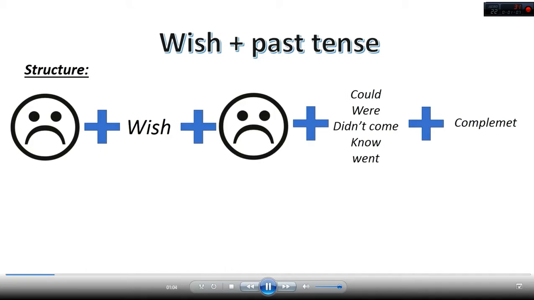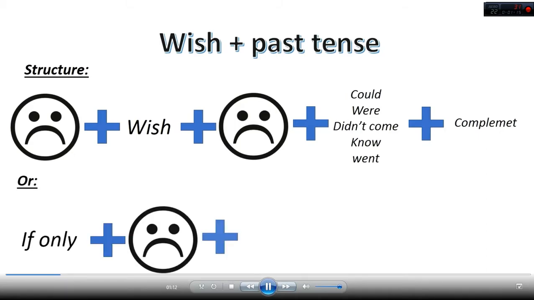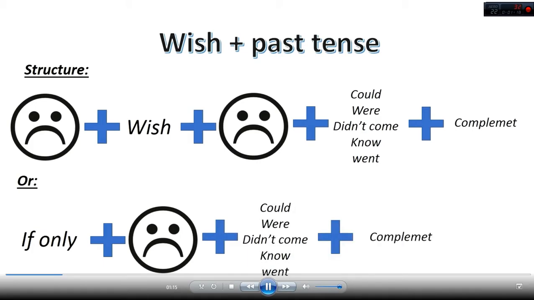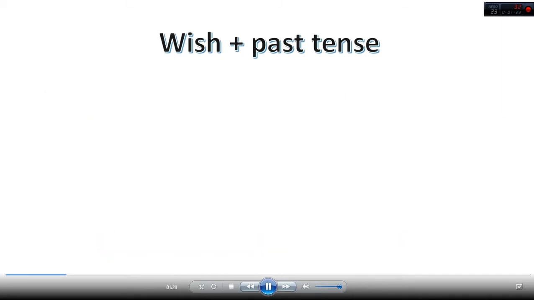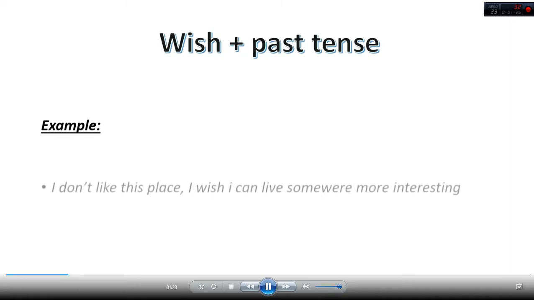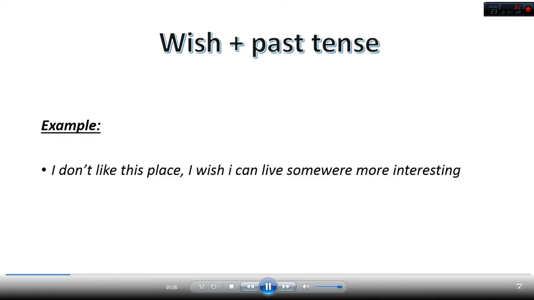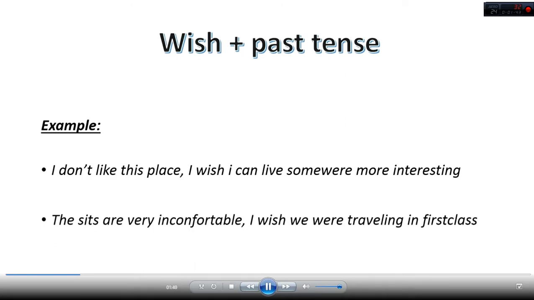In addition to I wish, you can also express this type of wish with if only. The structure for if only is the same as when you use I wish. Some examples. The situation is: I don't like this place, in which case it is: I wish I lived somewhere more interesting. Other situation: the seats are very uncomfortable. I wish we were traveling first class.